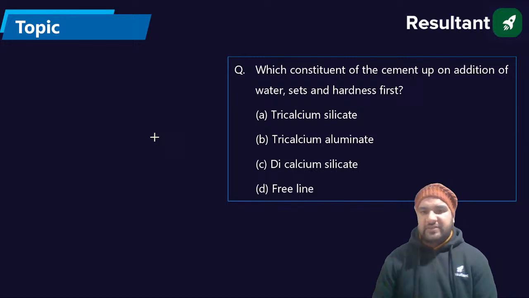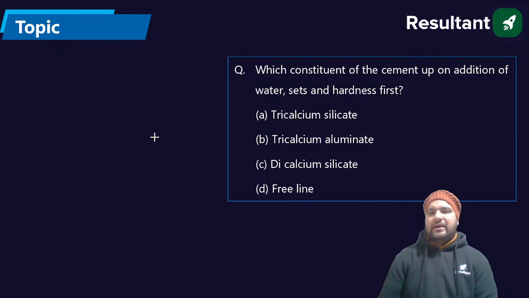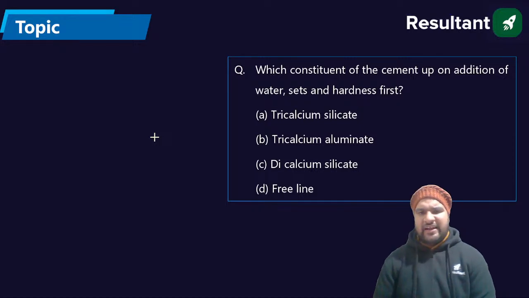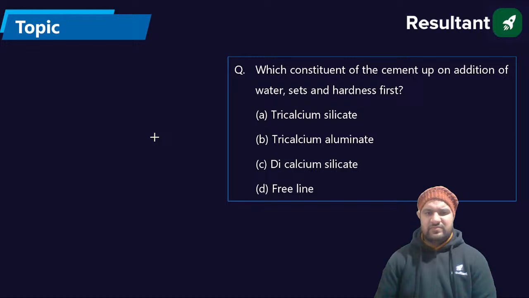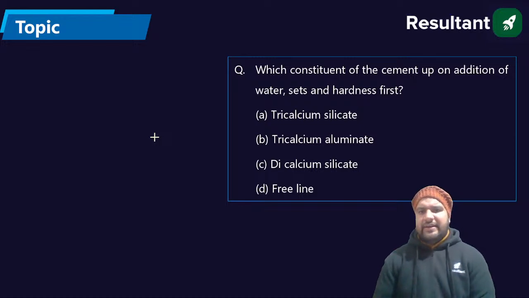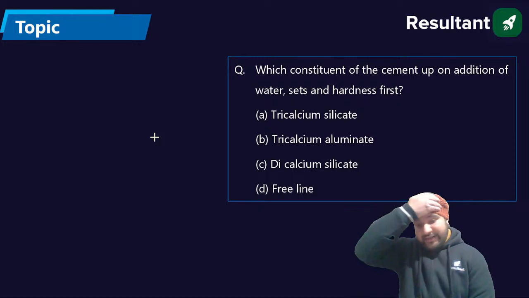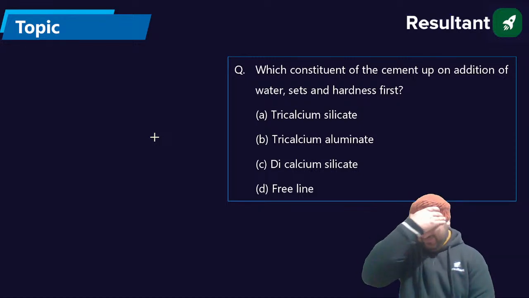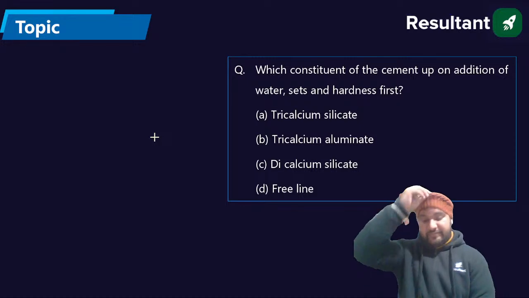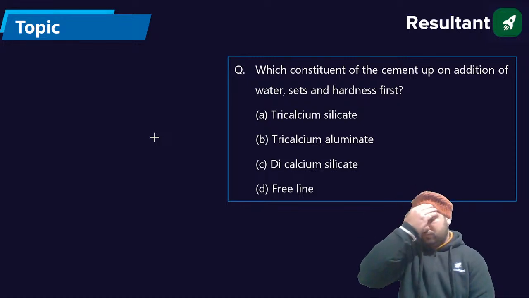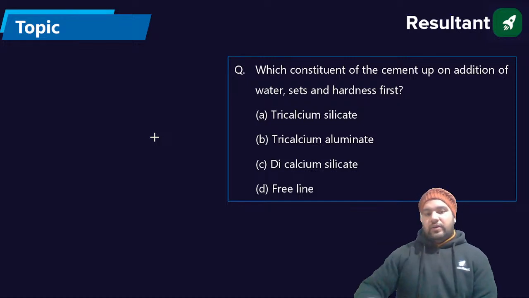Which constituent of cement, upon addition of water, settles and hardens first? It settles and hardens first. So tricalcium silicate, C3S.